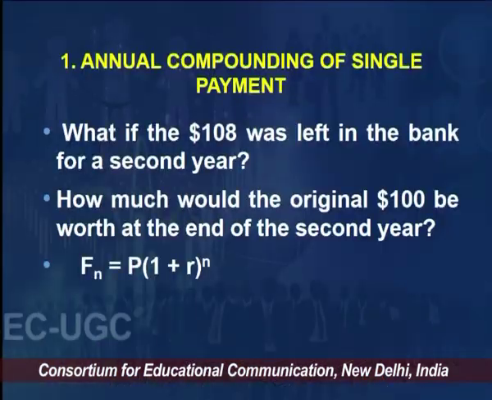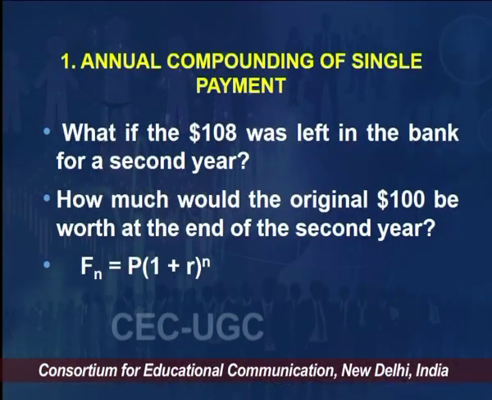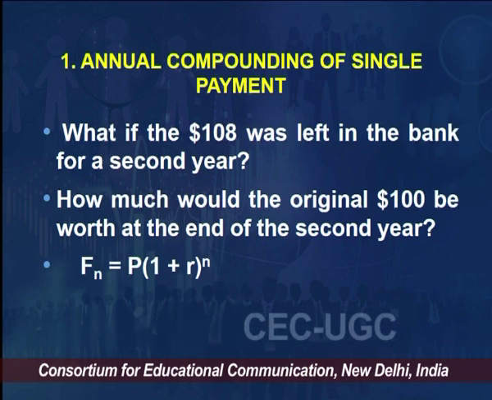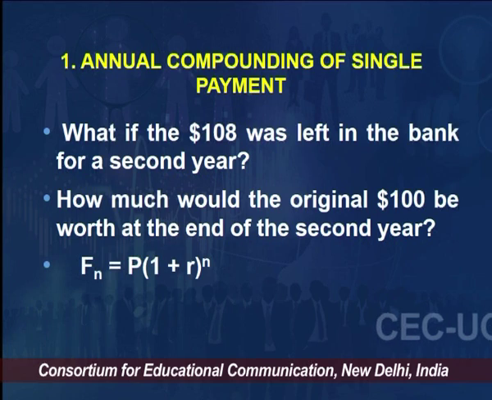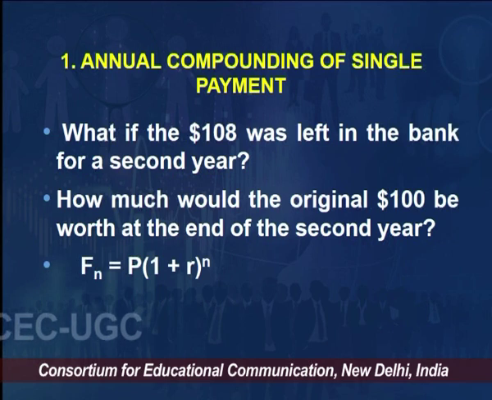So here what is happening? We are depositing a single sum, but the sum is in the form of annuity. But let's take another simple example. If you deposited 100 rupees in the previous year, it becomes 108 rupees in the second year. So how much would you have after 2 years?